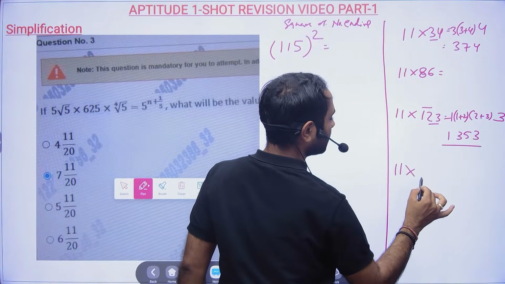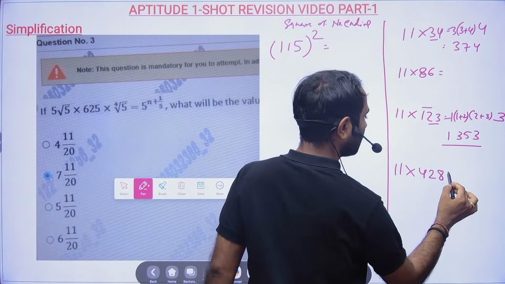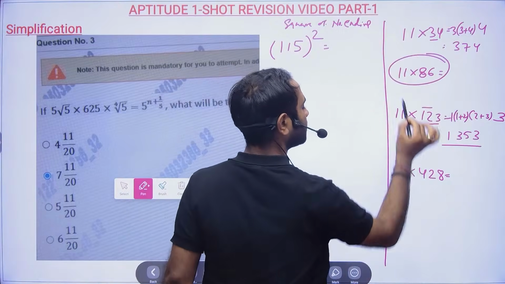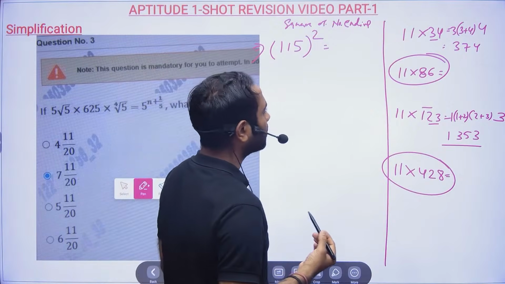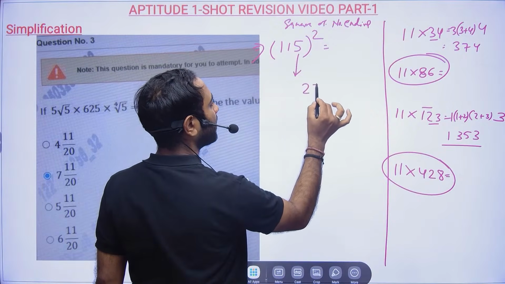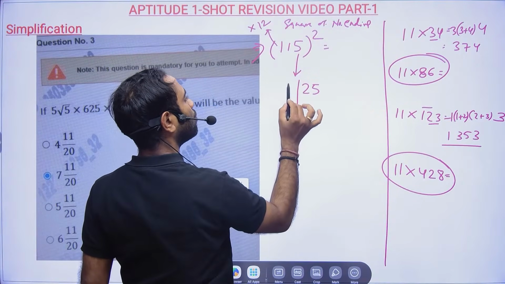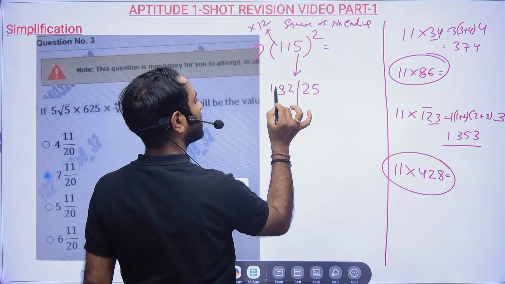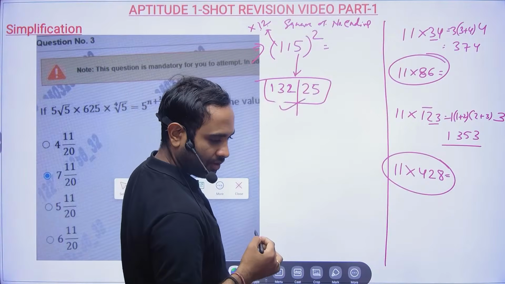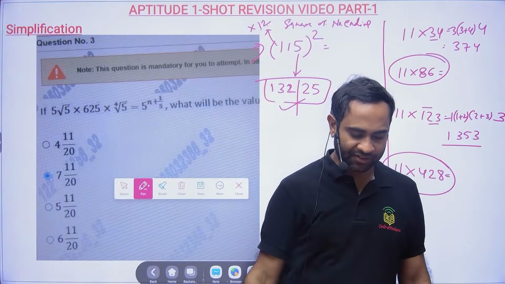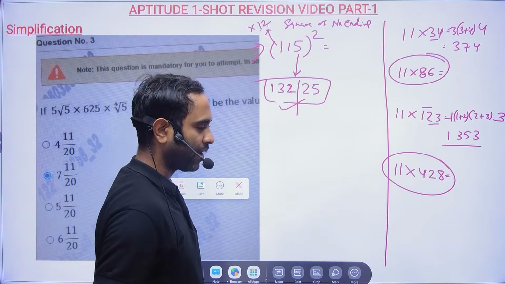Now you tell me, if you multiply this 2, then what will be the answer? These are the three things you tell me. Okay, so here you see 5 square is 25, and 11 you multiply by 12. So 2, 1, and 1 plus 2 is 3. So it will be 13225, right? Somebody is telling 14425, wrong. 13225 will be the correct answer.